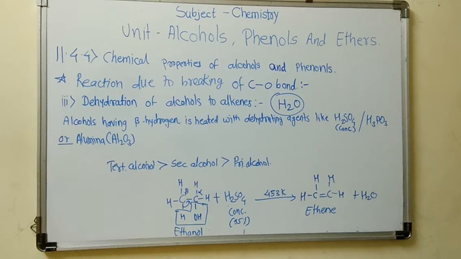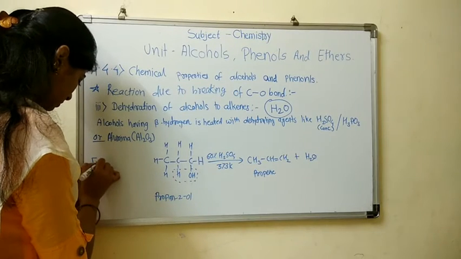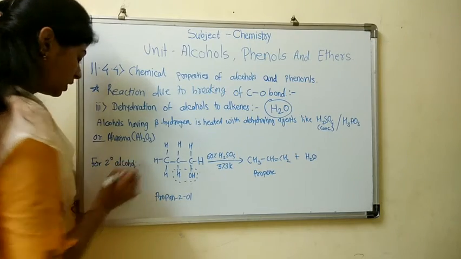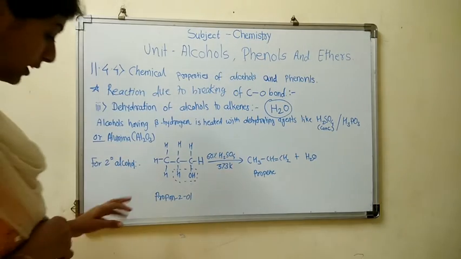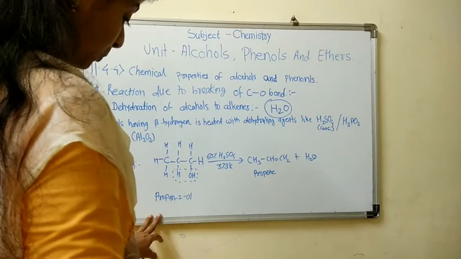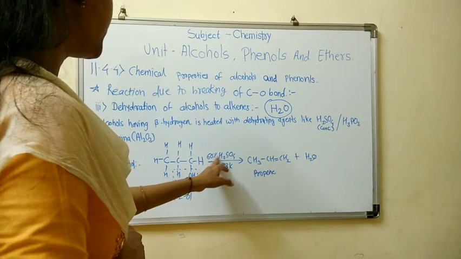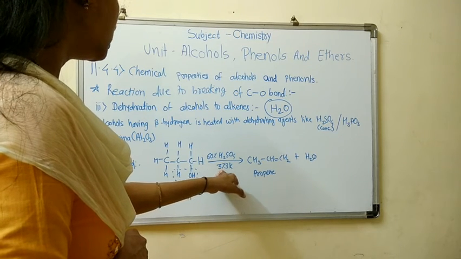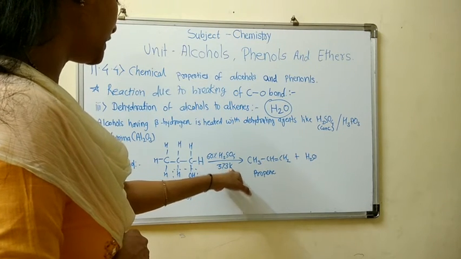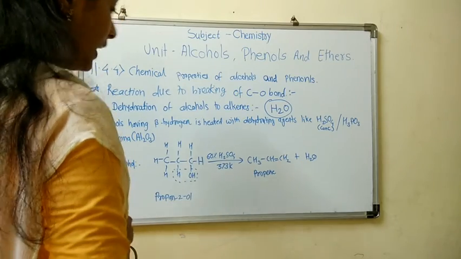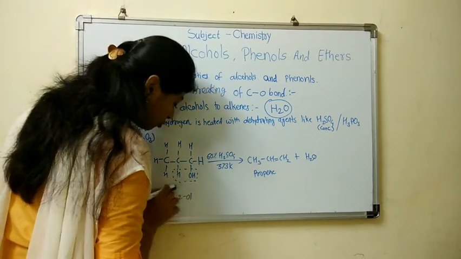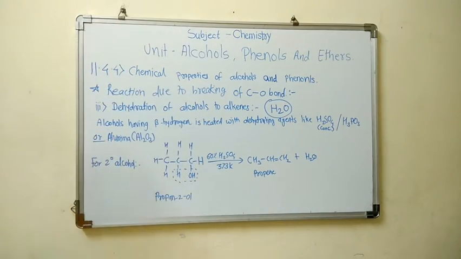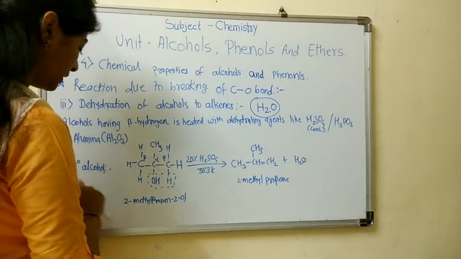Secondary alcohol: when 2-propanol is dehydrated by heating with 60% H2SO4 at 373 Kelvin, it gives the dehydration product propene, by removal of a water molecule. This is the alpha carbon, this is the beta carbon. So propene is obtained.